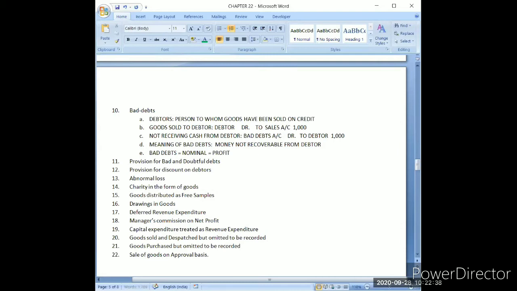On which side of profit and loss account should I write it? Yes, very good. Because it is a loss, that's why it will go on the debit side of profit and loss account.